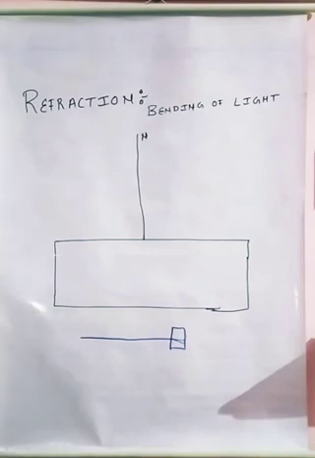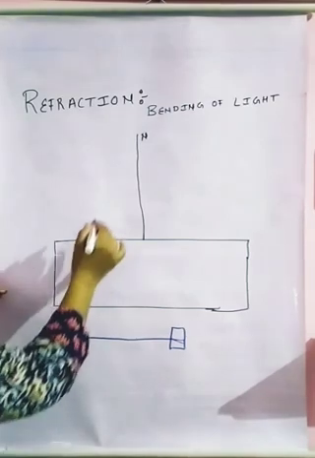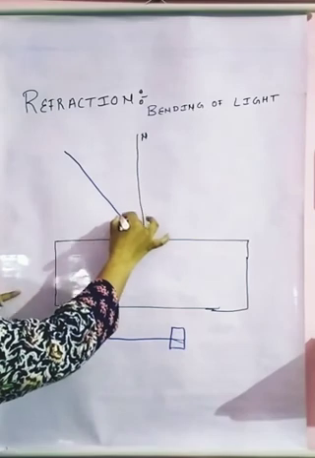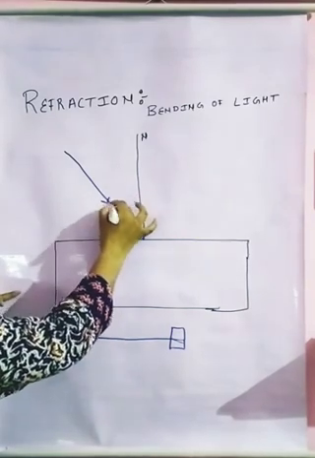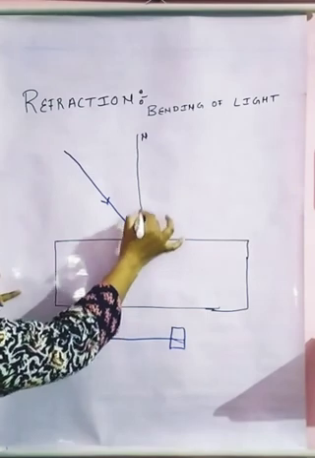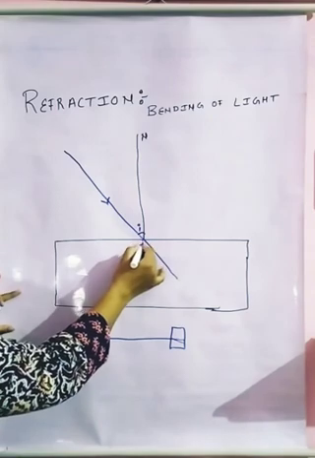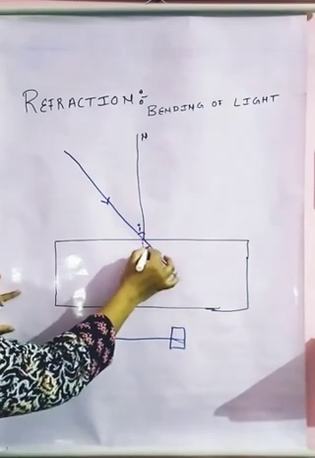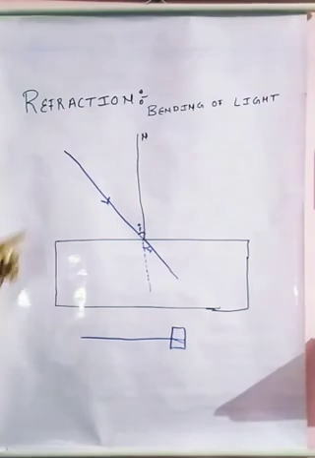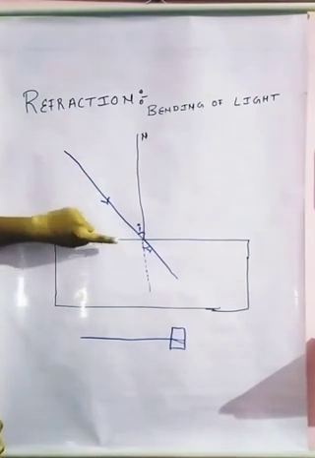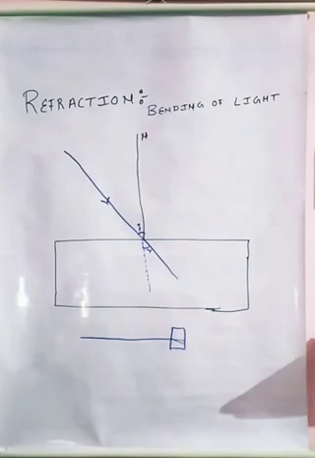Now, you have understood what refraction is. This refraction also consists of two laws. What do the two laws say? The first law says that the angle of incidence, suppose this is my angle of incidence, the incident ray, the normal and the refracted ray all lie in the same plane for a given pair of media. This is your first law of refraction.